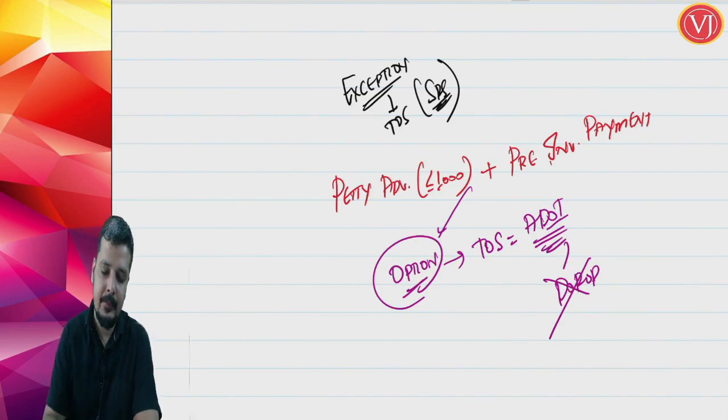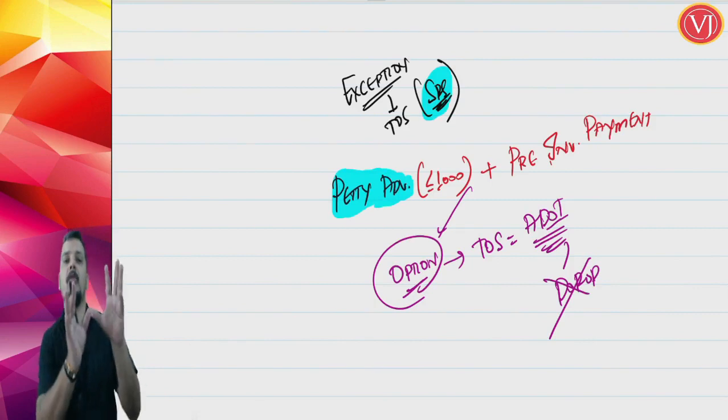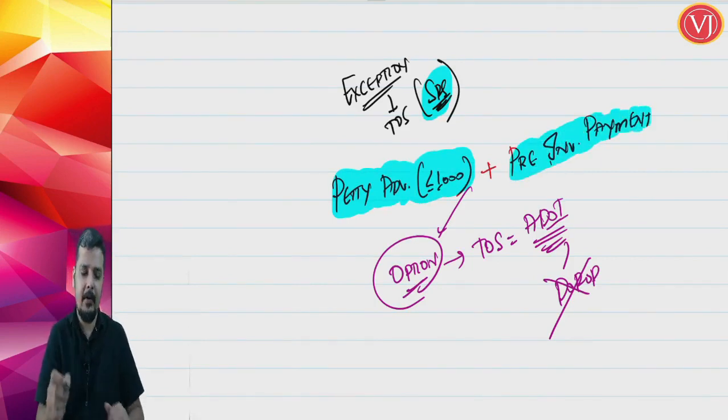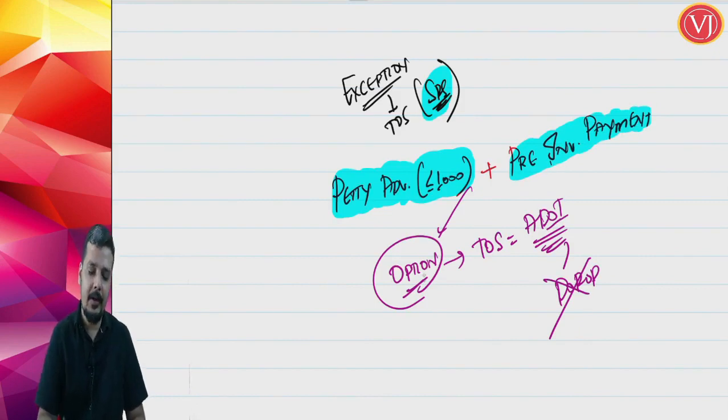I repeat, for petty advances, small advances, this exception is applicable for services only, because only in case of services you give importance to date of receipt of payment. For petty advances up to 1000 rupees, where you are getting that advance along with the previous invoice payment, that is an option. You can ignore date of receipt of payment and take the time of supply as the actual date of invoice.